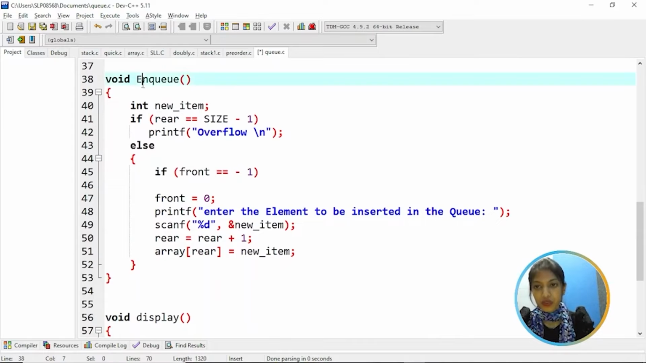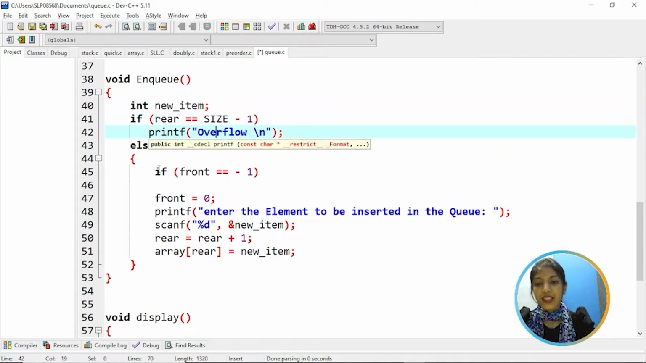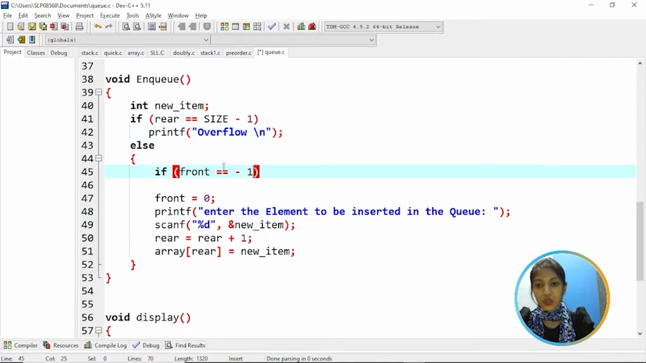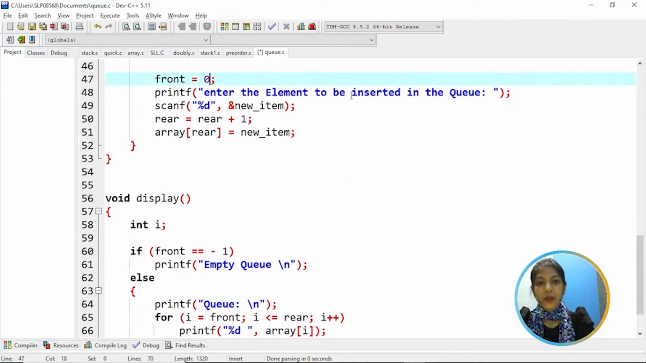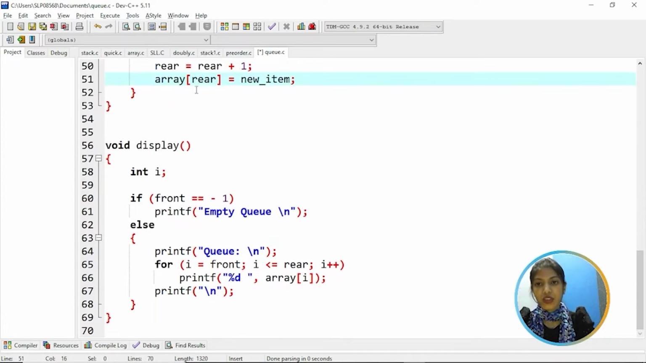So coming to the enqueue function, which is used to insert an item or element into the queue. So creating a new item. If rear is equal to size minus 1, that means the queue is overflow. Else, if front is equal to -1, that means the queue is empty. Then assign front is equal to 0, and it asks to enter the element to insert into the queue. So if you enter the new item, then it will increment rear by 1. That means rear is equal to rear plus 1. So now the new item is inserted into the array, the list of the queue.